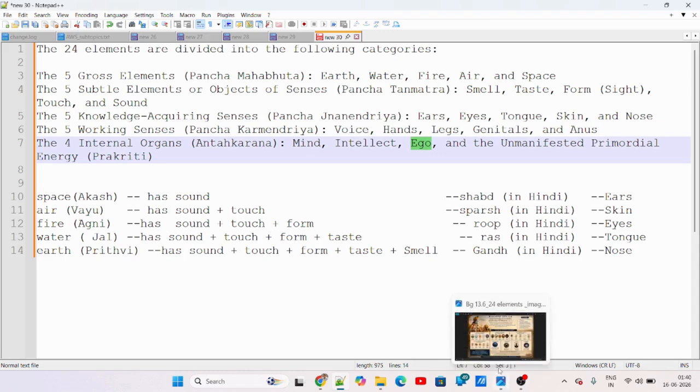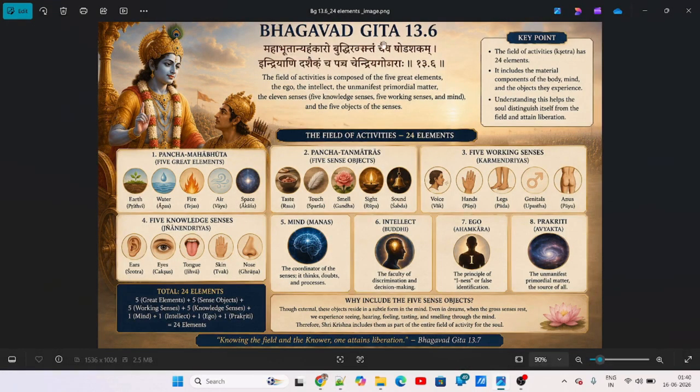This is what the 24 elements are, and that is what has been spoken of in the Bhagavad Gita. The Bhagavad Gita has provided it in a very brief manner, but other Hindu texts provide details about them. This is a good starting point to understand how these 24 elements are interconnected.